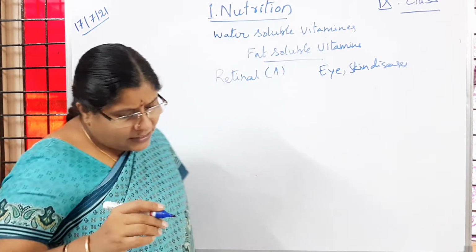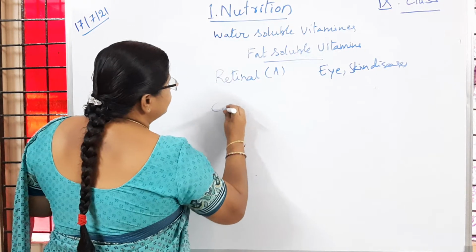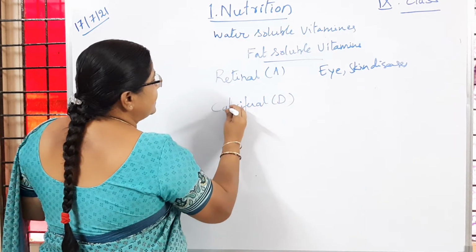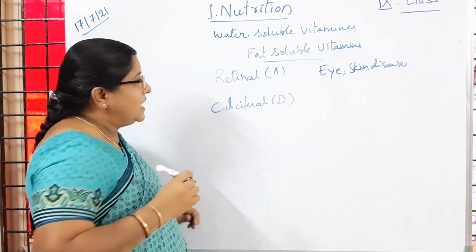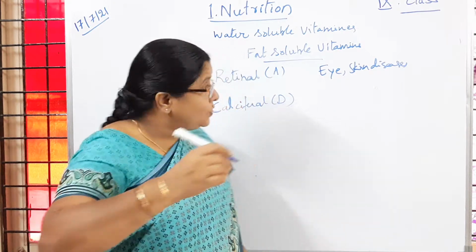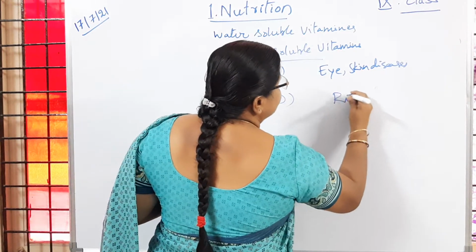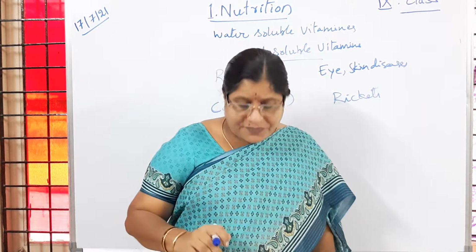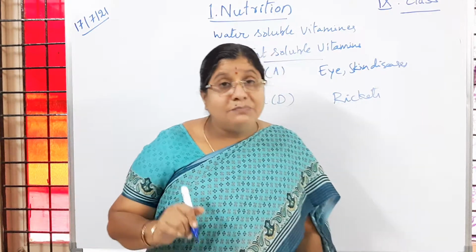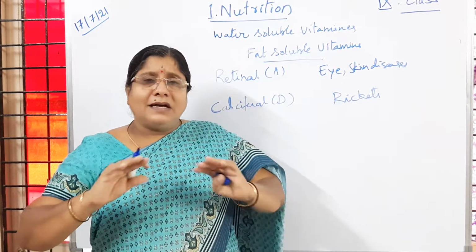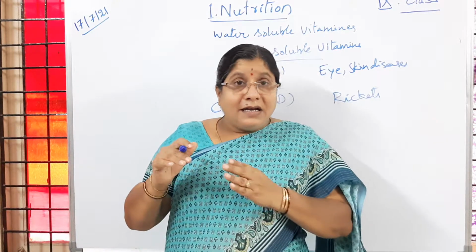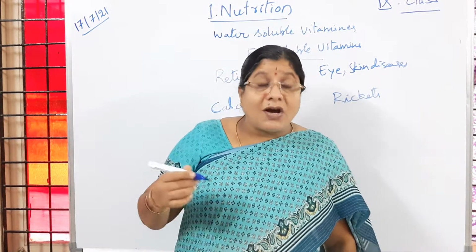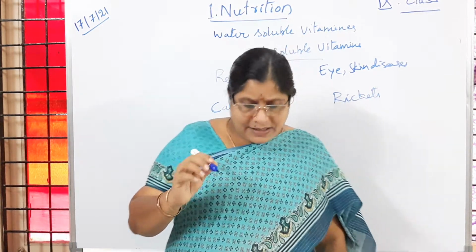Then the next one is calciferol, which is also called vitamin D. The disease caused by its deficiency is rickets. Where is calciferol present? In liver, egg, butter, almost all milk items, and cod liver oil, fish liver oil and shark liver oil. All these contain vitamin D.